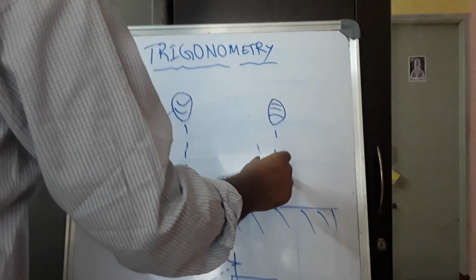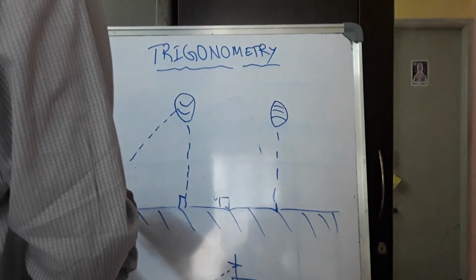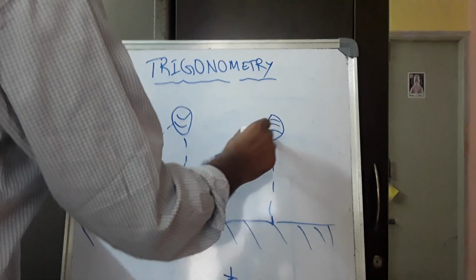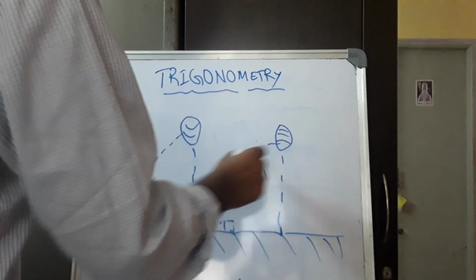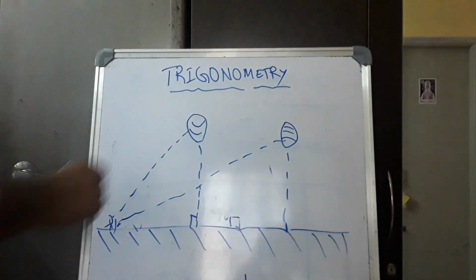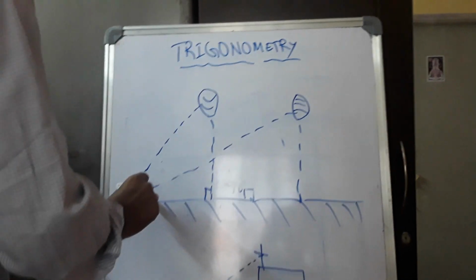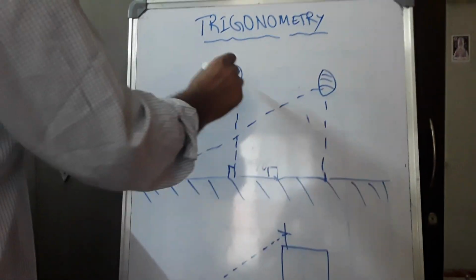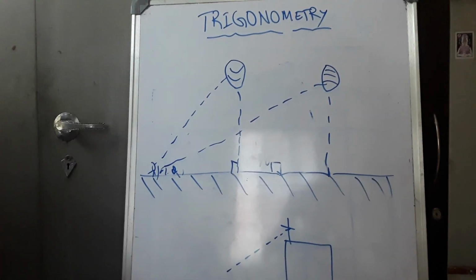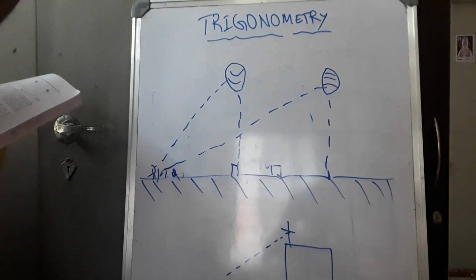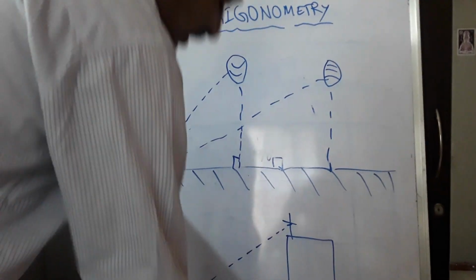Okay, then the angle will be from here. The height is the same, but the thing is the balloon moved somewhere. The angle also differs over here because it moves from one place to another place. In this type of situation we are going to use trigonometry.